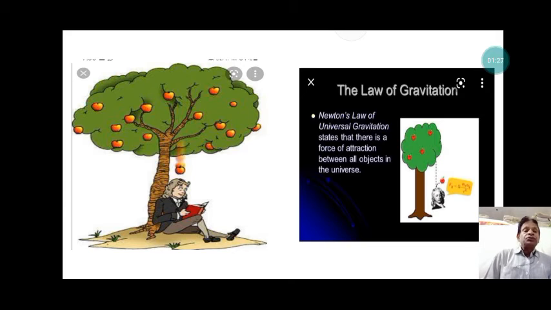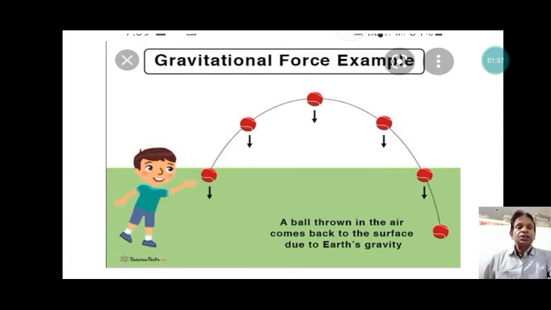The discovery of gravitational force happened due to an event. The event was the falling of an apple on the head of Newton while he was sitting under a tree. He started thinking about the falling of an object toward the earth, and he discovered the law of gravitation. We also observe gravitational force in our daily life. When a ball is thrown in the air, it comes back to the surface due to the earth's gravity.